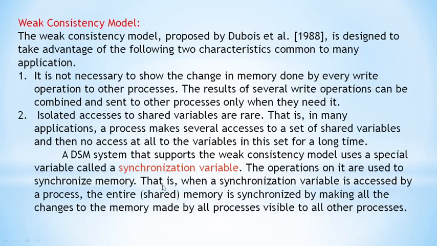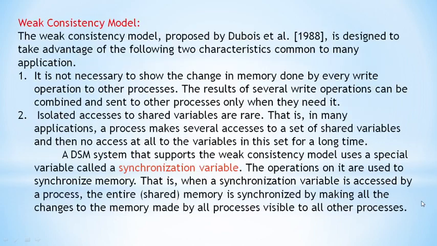This variable is accessed by the process, and the entire memory is synchronized by making all the changes. Whatever changes it wants to make to the memory will be made only when it has access to that synchronization variable, and all those changes will be made visible to all the other processes also.